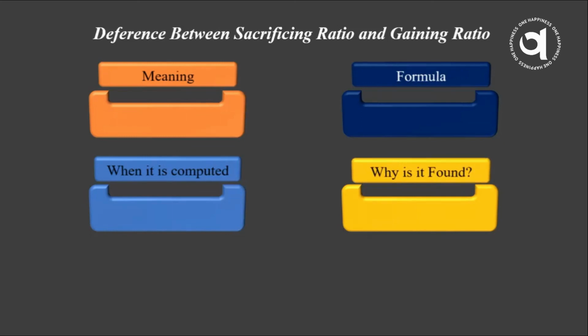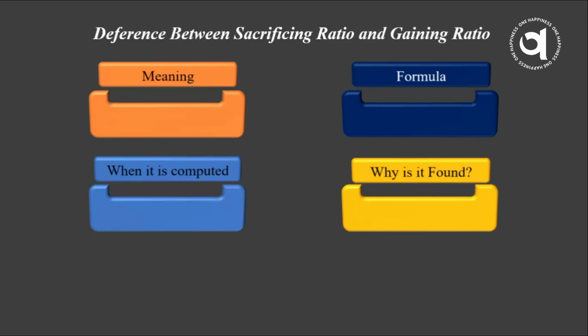The purpose to find out the sacrifice ratio is the distribution of the goodwill brought by the new partner. Okay, if there is an admission of a partner, the admitting partner has to give some kind of goodwill to the existing partners. So if the new partner is getting admission in the business, the old partners will get some kind of goodwill, that is called premium for goodwill. Okay, so sacrificing ratio is calculated just to distribute the premium for goodwill amongst the old partners.